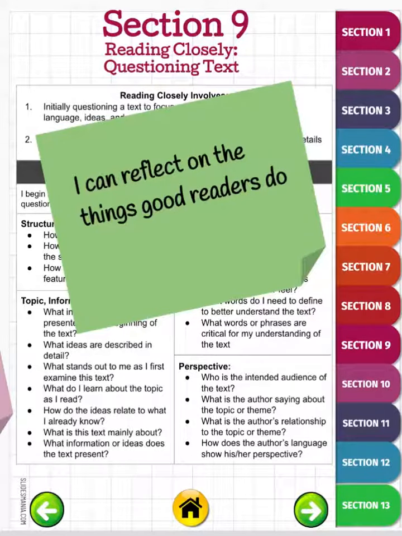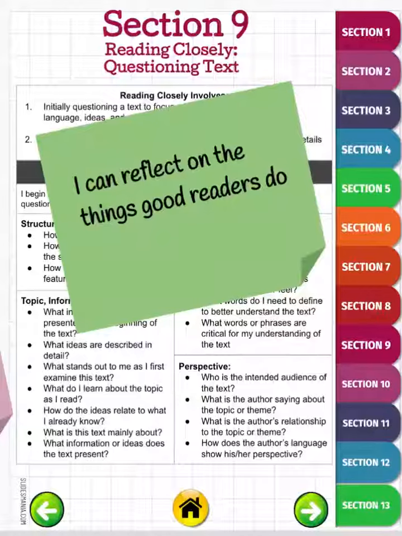Yesterday, we began to read the myth of Prometheus to get the gist. Today, we're going to reread the same myth to dig deeper into the elements of mythology and the themes so you will be able to write an analytical mini essay of your own about the myth of Prometheus.